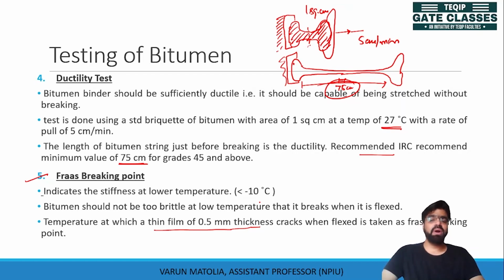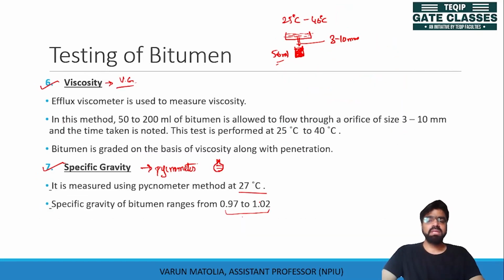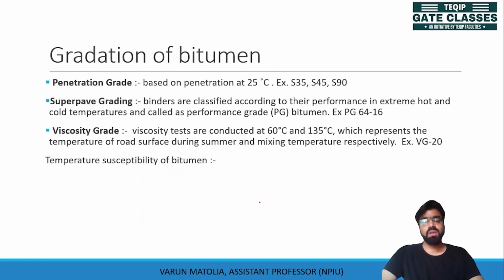The Frass breaking point test is performed for bitumen which is to be used at lower temperatures. Then the viscosity test is done for all the bitumens in order to check the viscosity at 25 to 40 degrees Celsius. The specific gravity test is done using a pycnometer. We will see how the specific gravity value is used to calculate the required binder content in the mix. Now let us move on to the gradation.